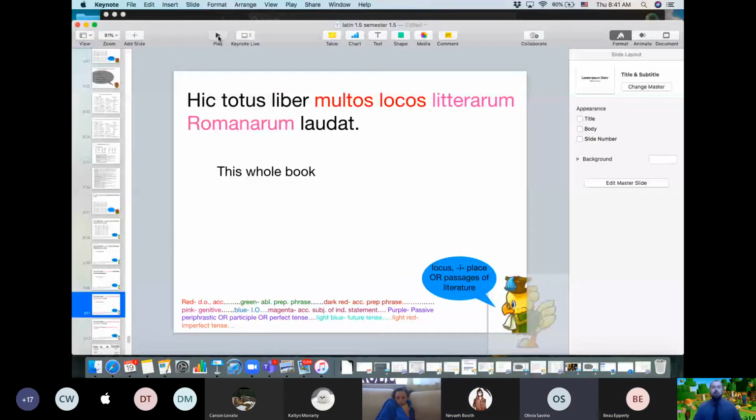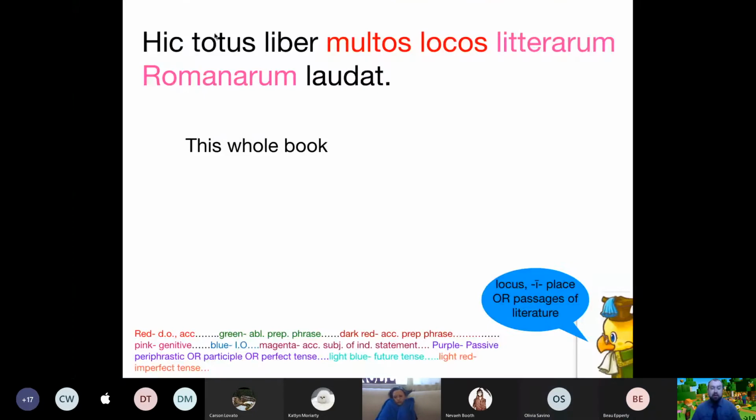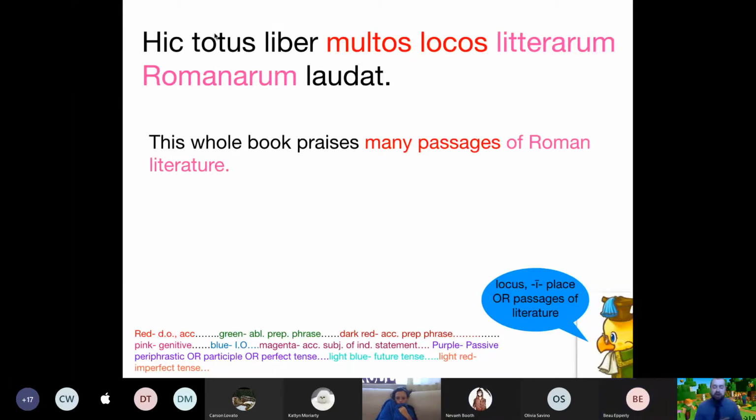Can I share my translation? Of this sentence? Yeah, go ahead. This whole book praises many passages of the Roman literature, I think. Yeah, that's exactly right.